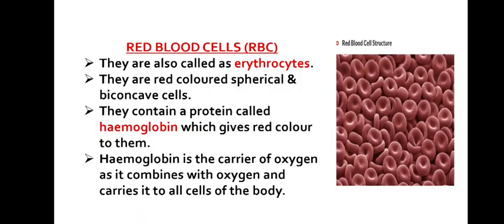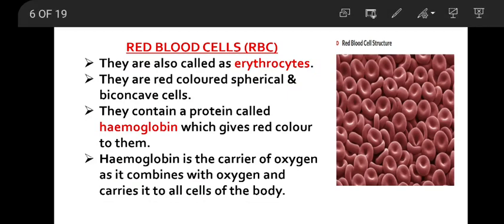Now let me explain about each type of blood cells. First we will discuss red blood cells. If you see the diagram given here, the red blood cells are spherical in nature. Spherical means they are round, circular in nature. Another name given to red blood cells is erythrocytes. So if I ask what are erythrocytes, they are the red blood cells.